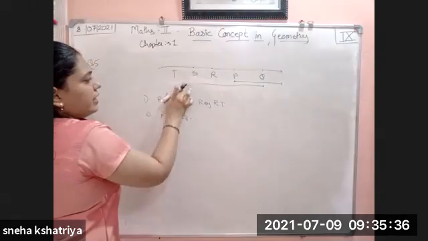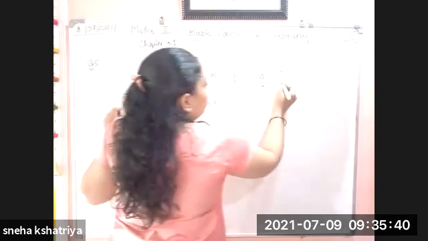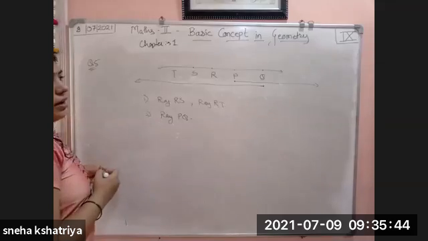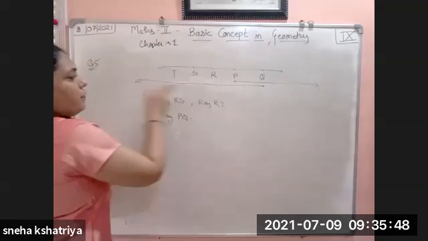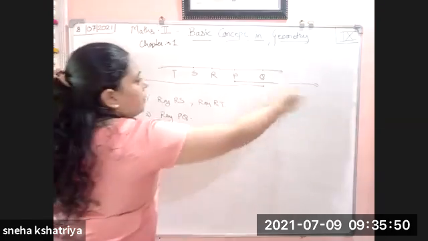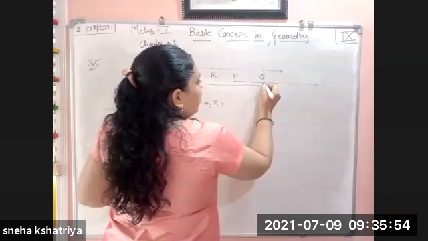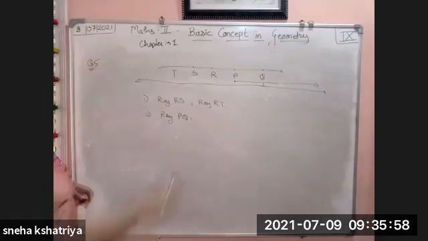It is extending continuously to the left side, and this ray is also continuing to the right side till infinity. So this ray from here to here and this ray from P onward are completely extending. If I join them, this becomes your complete line.